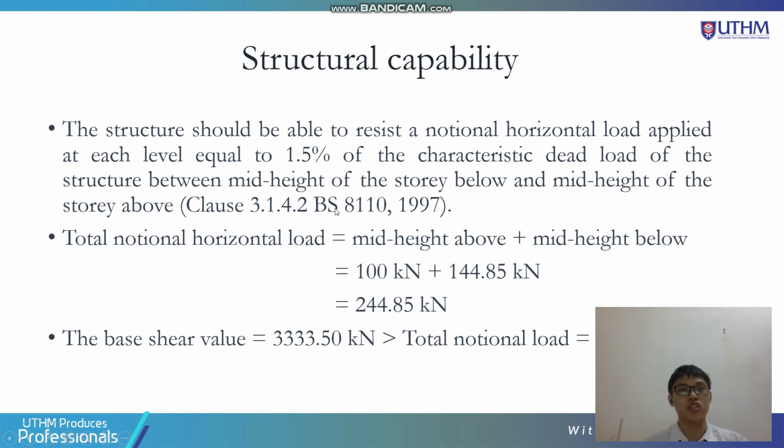According to clause 3.1.4.2 of the standard, the structure must be able to resist a notional horizontal load applied at each level equal to 1.5% of the characteristic dead load. Here we are using the characteristic dead load, which is GK. The mid height above is from the roof plane to the first floor plane, and the mid height below is from the ground floor plane to the first floor plane. Both of these loads should be multiplied by 1.5%, so we can get this answer. You can see that the base shear value is greater than the total notional load.